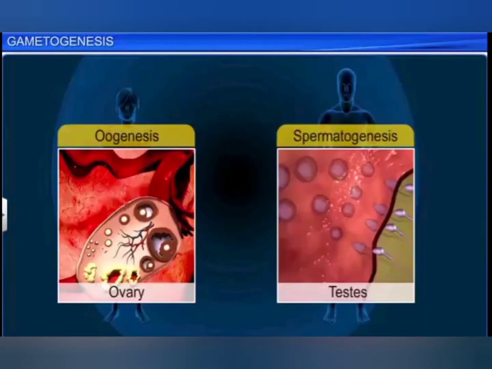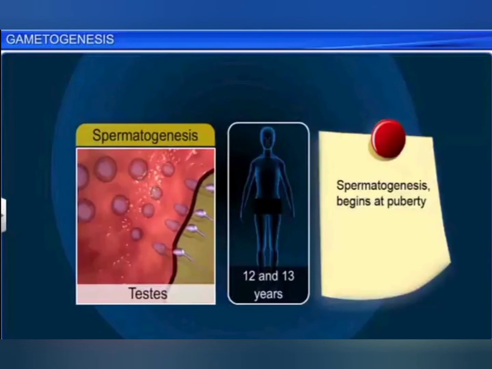In gametogenesis, female gametes are produced in the ovary by a process called oogenesis, and male gametes are produced in the testis by a process called spermatogenesis. In males, spermatogenesis begins at puberty, that means at the age of 12 to 13 years. Now we will see the process of spermatogenesis in brief.